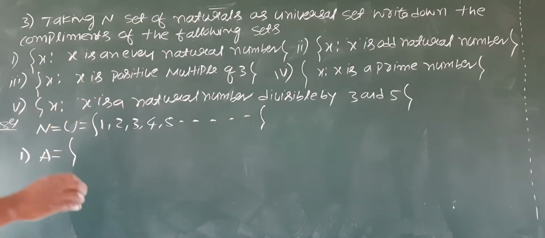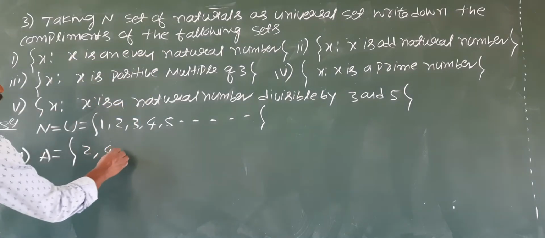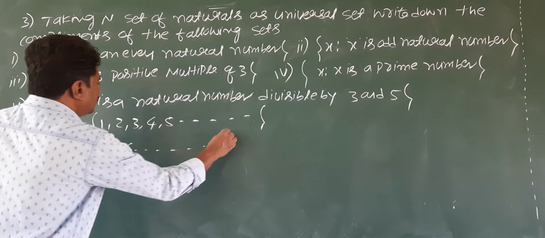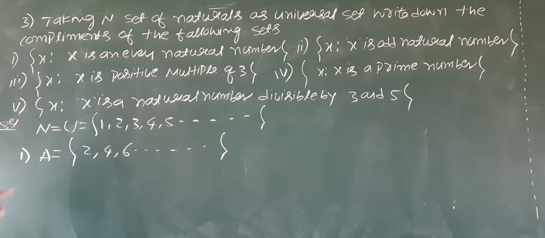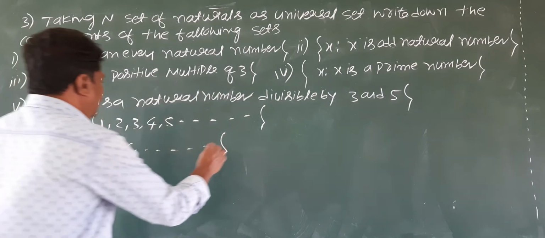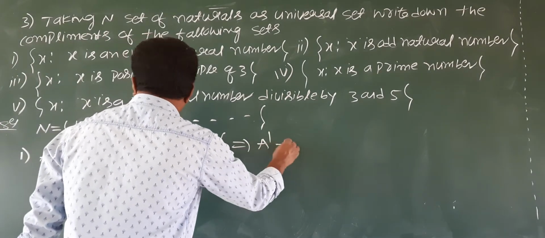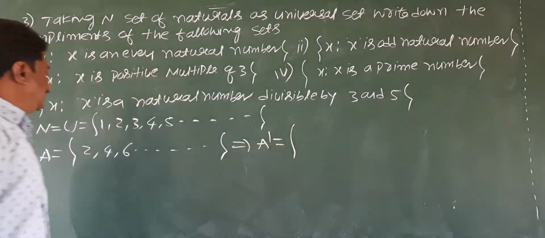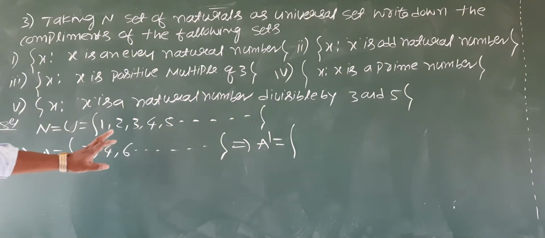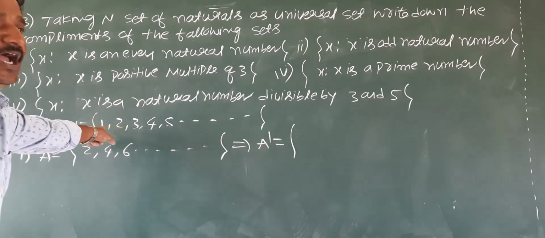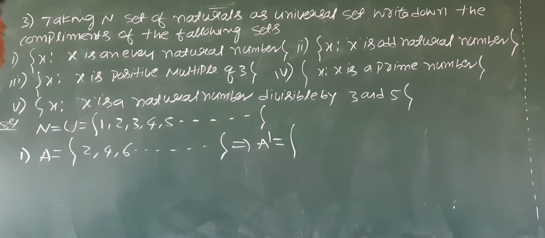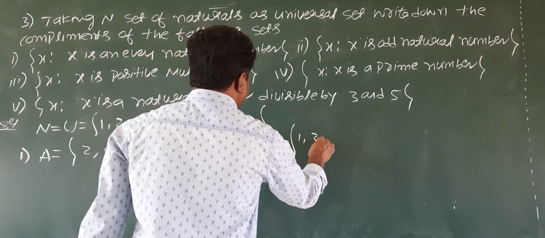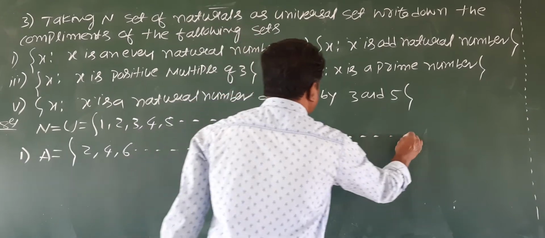So tell me even natural numbers: 2, 4, 6, and so on. What is the complement of A? A dash equals everything except these elements, so I will get odd natural numbers: 1, 3, 5, and so on.